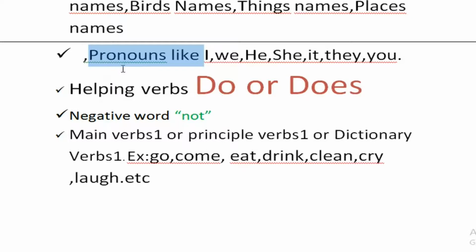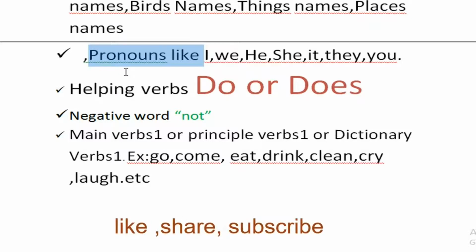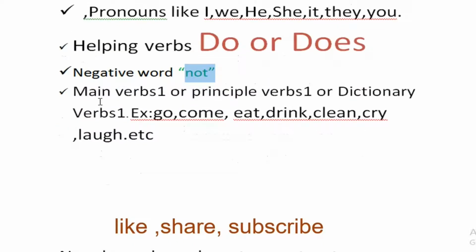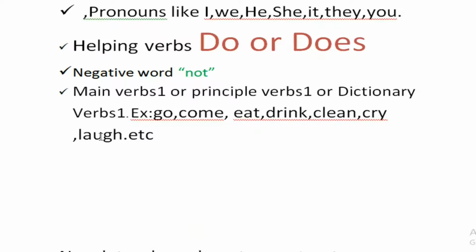Pronouns are used in the place of nouns or instead of nouns. Helping verbs: do or does. Negative word: not. Main verbs, 1 or principal verbs 1 or dictionary verbs 1. Example: go, come, eat, drink, clean, cry, laugh, etc.